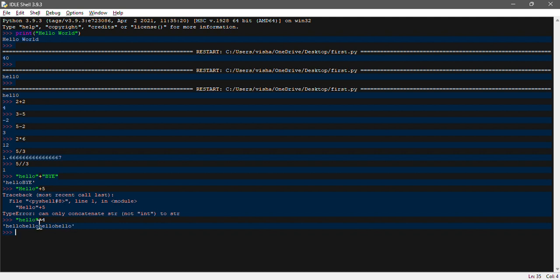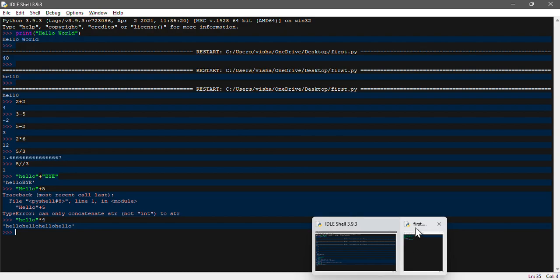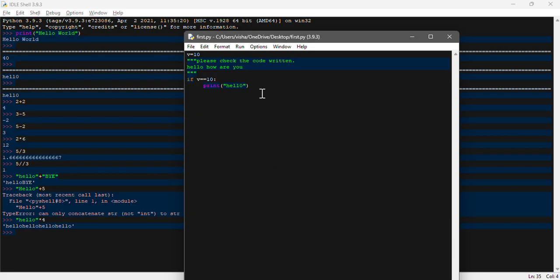So you need to understand that the arithmetic operators may work differently for strings as well as for numbers. We will see one more program in detail that we can use for concatenation. Now we know that Python is a dynamic programming language, so its specialty is that it will detect the data type by default.